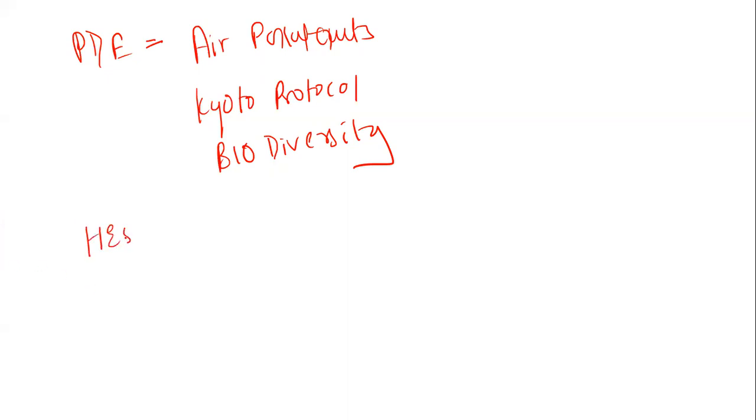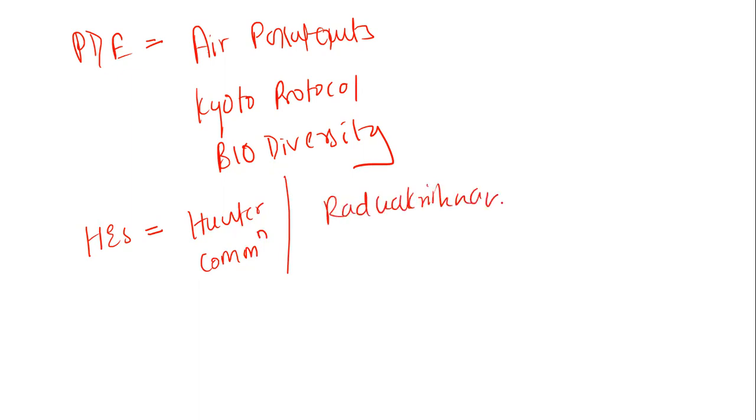Okay. Then coming to the next topic, that is higher education system. Now under higher education system, last week we saw the Hunter Commission. Okay, and the topics based on Hunter Commission were very common, and now they are asking about the Radhakrishnan Commission. They are definitely asking questions today. There was a question seen on the Radhakrishnan Commission.